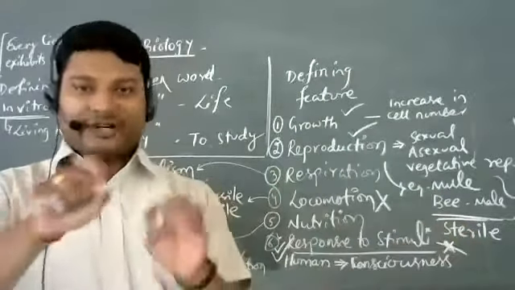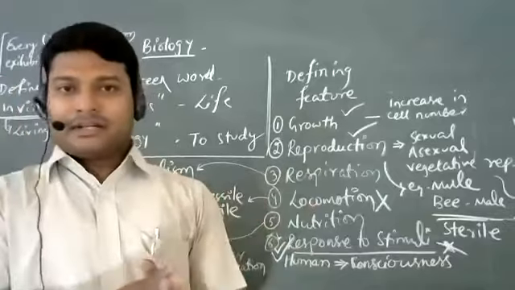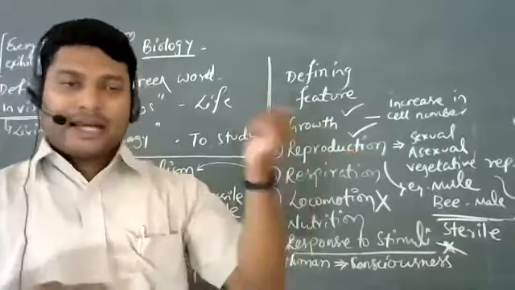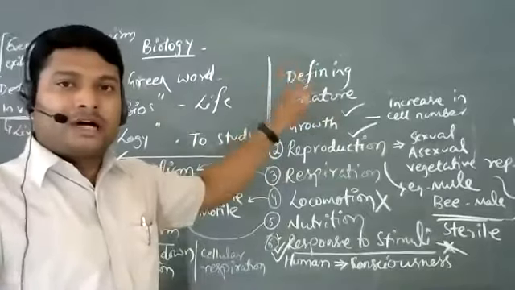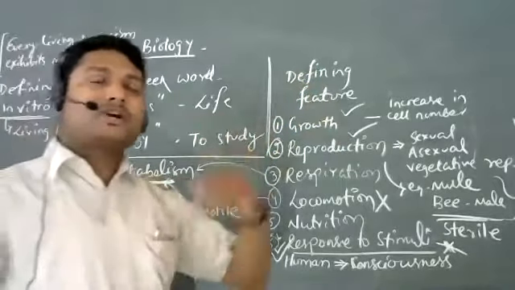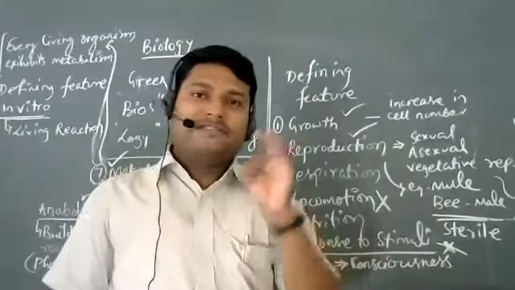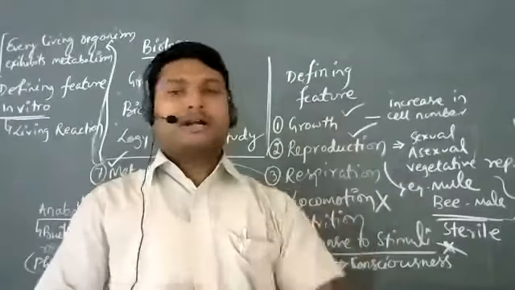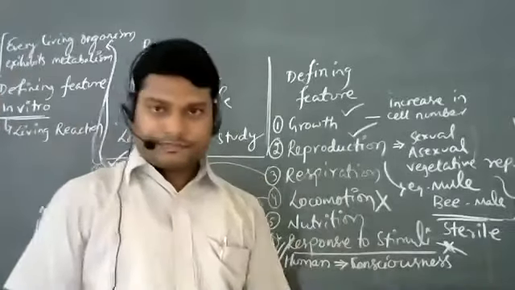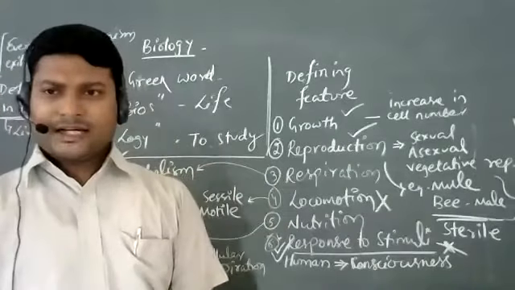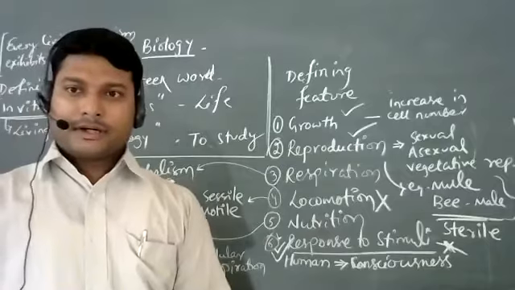So again there is an exception between us and other organisms. And as I said, a defining feature means a feature without exception. But when you talk about adaptation, you are talking about a feature present only in one organism, and not present in every organism. Understood? Mehra, clear? Yes, sir. Okay. Fine.